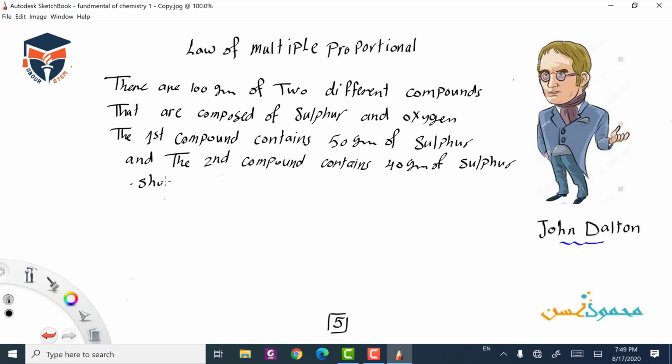Show how this illustrates the law of multiple proportions.